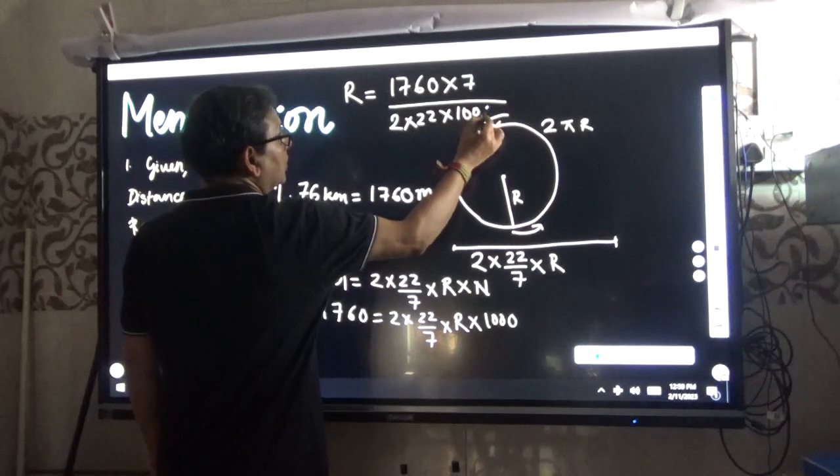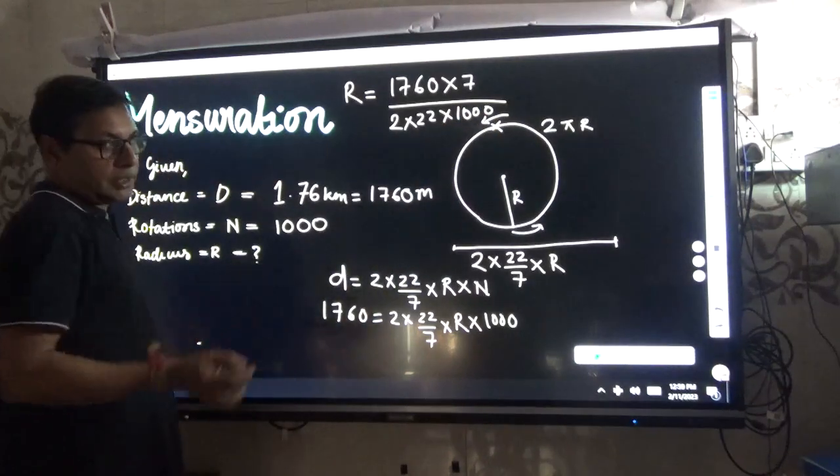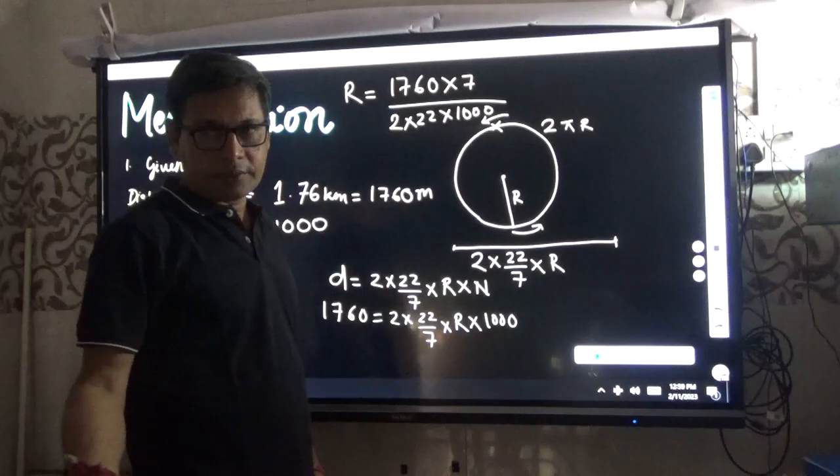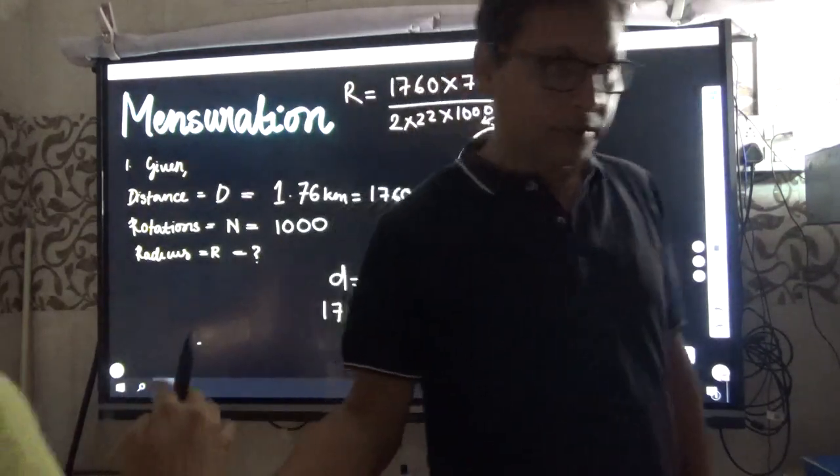So you calculate the radius. Simplify it.